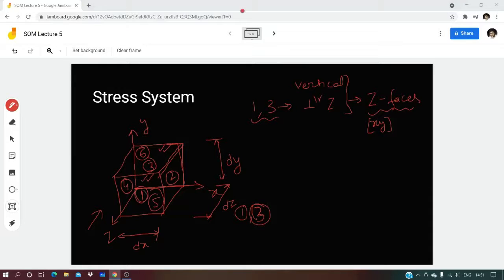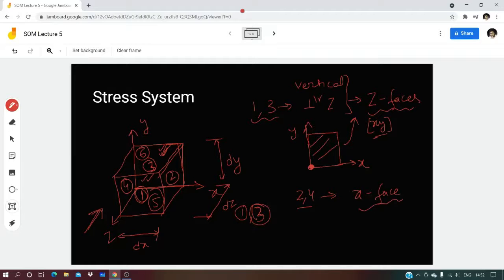This face number 1, front face, and the rear face, face number 3, how are they? They are vertical, both front face and back face. When we see in this direction, this will be x-axis, this will be y-axis, and this will be z-axis, which is out of plane. Now this is a z face, or xy face. We can call it either way. Similarly, faces number 2 and 4 are vertical but perpendicular to x-axis, so they are x faces.